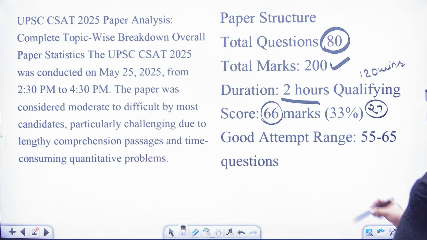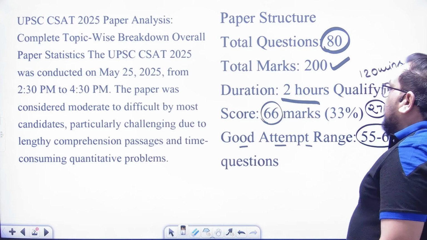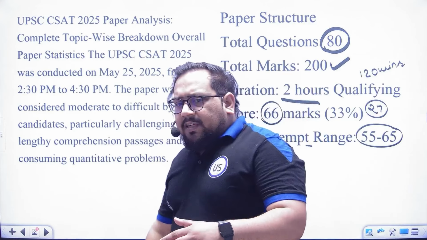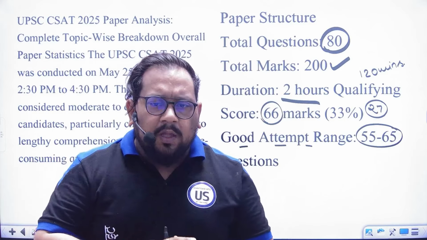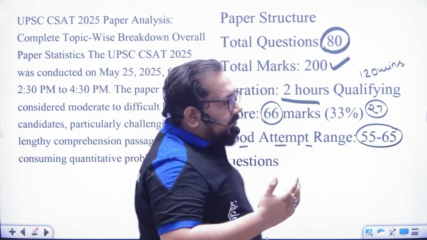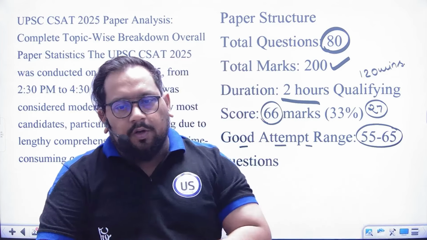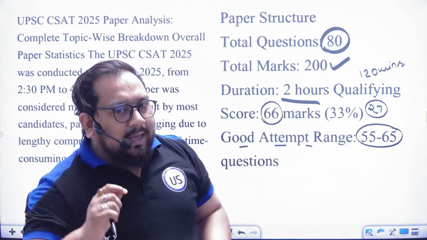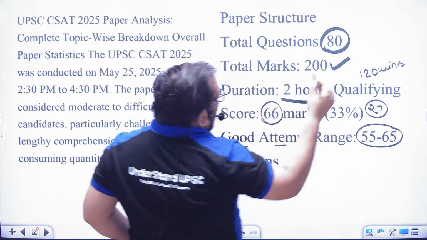Now, what is the good attempt range? That is 55 to 65 questions. Actually, it is coming from the students. I'm not guiding you that you will attempt 55 to 65 questions with which you will qualify or not. I'm not saying that. Actually, the problem is your accuracy.